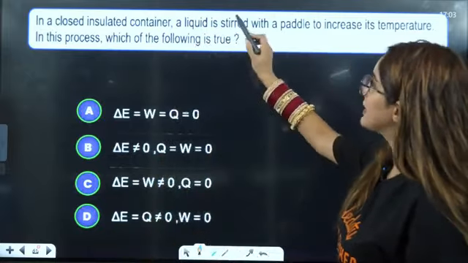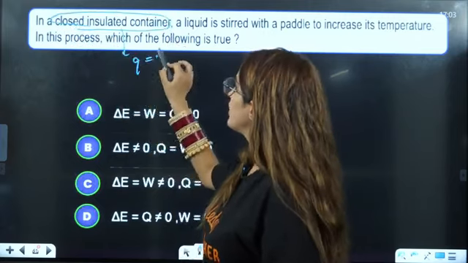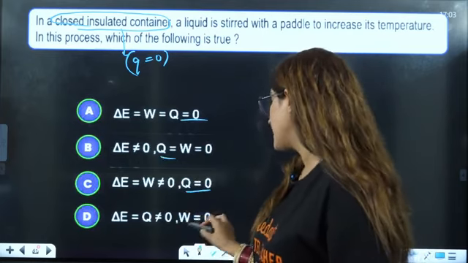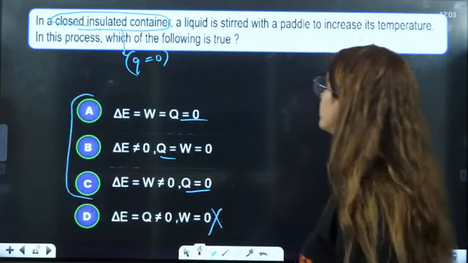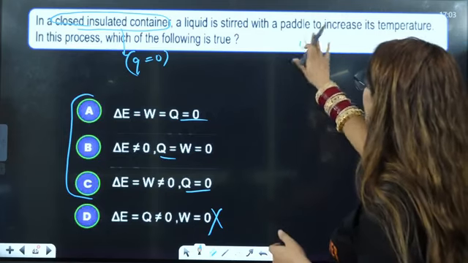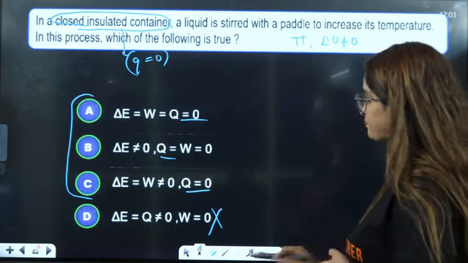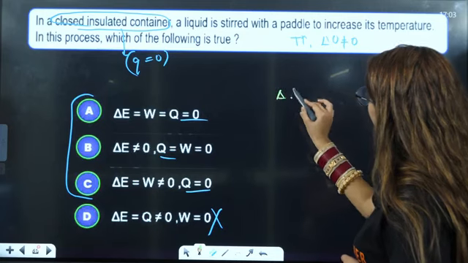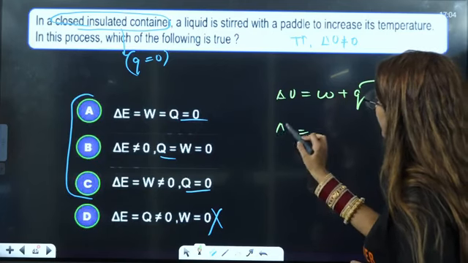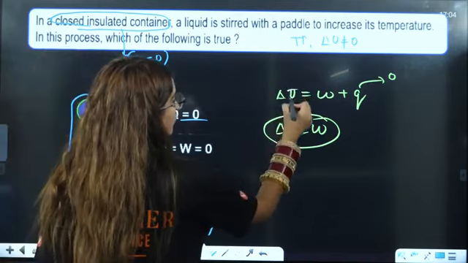In a closed insulated container, insulated only, I got it that Q is given to be 0, right? So where Q is 0 here, Q is 0 here as well, here as well. Here it is not 0. So out of these 3 the answer will be... A liquid is stirred with a paddle to increase its temperature. If delta temperature is increasing, that means delta U will not be equal to 0. And we know that delta U is equal to Q plus W, right? If Q is equal to 0, then delta U will be equal to W, right? Delta U means delta E.